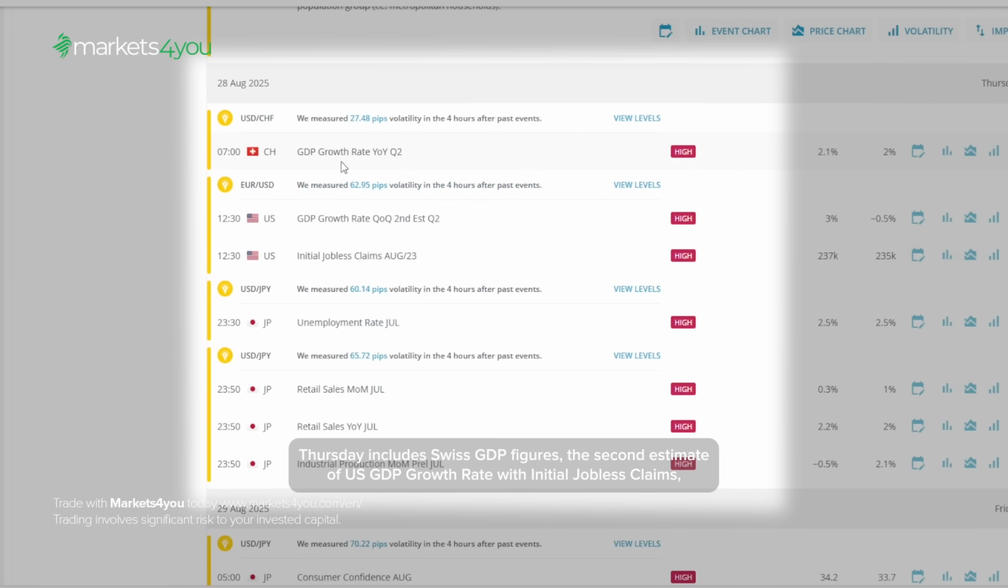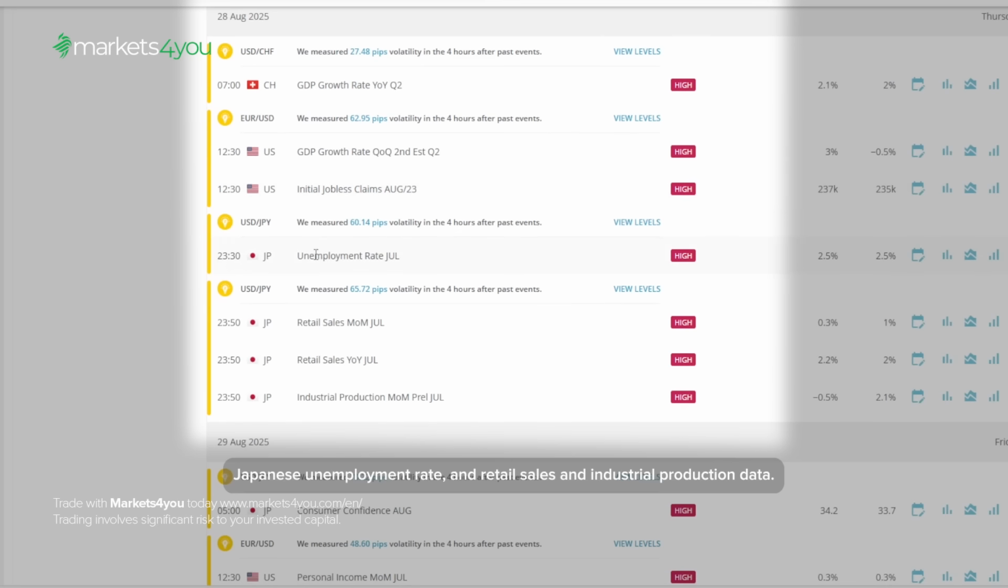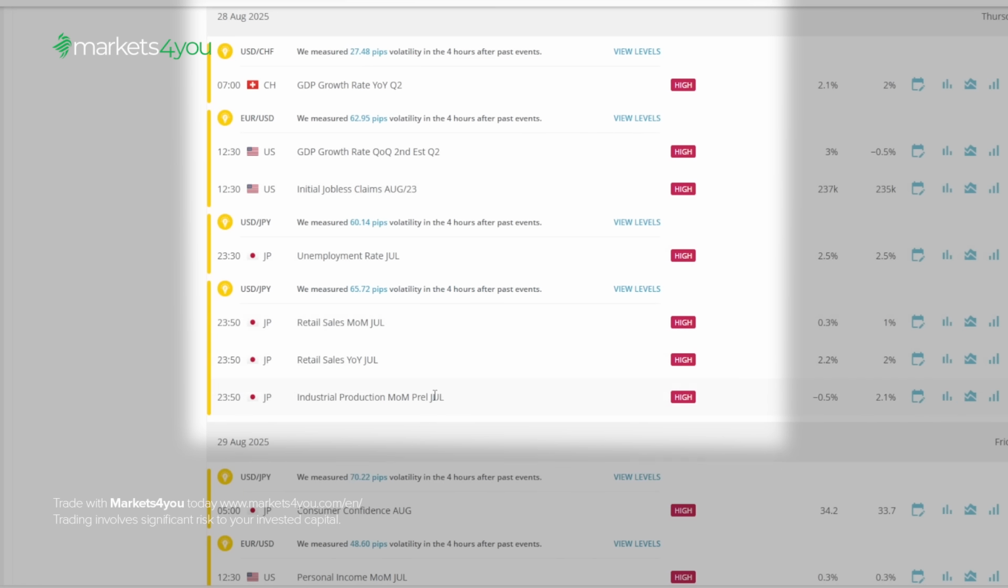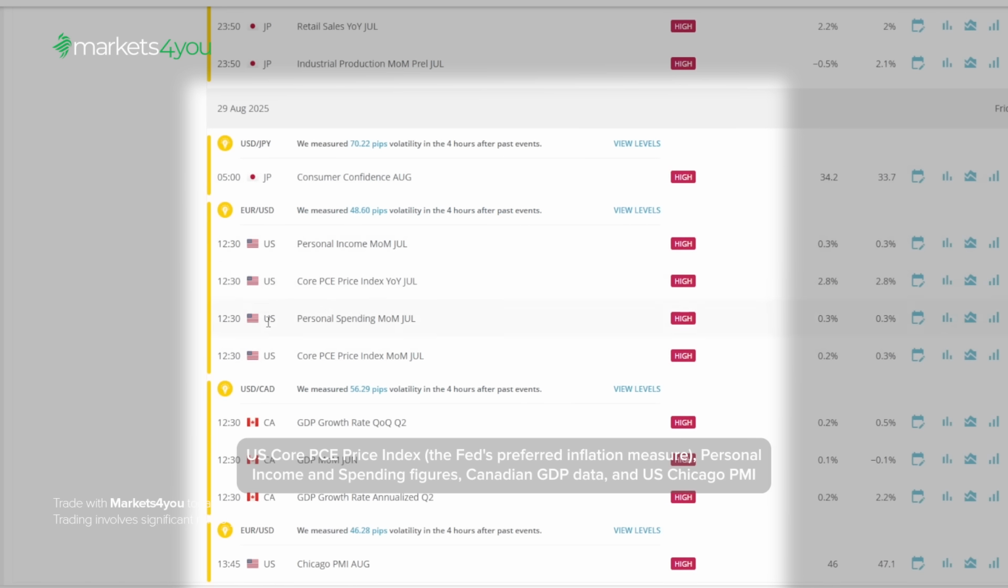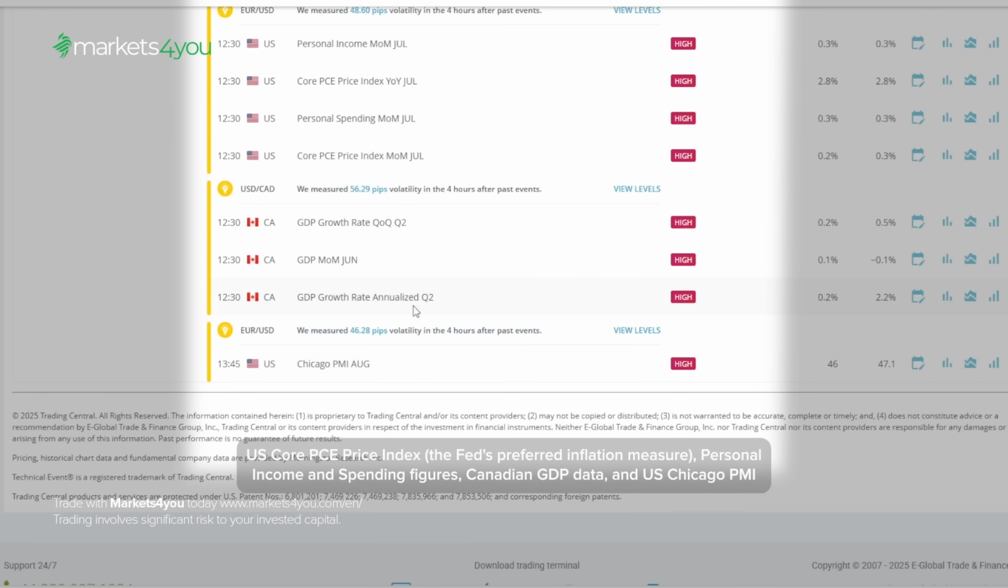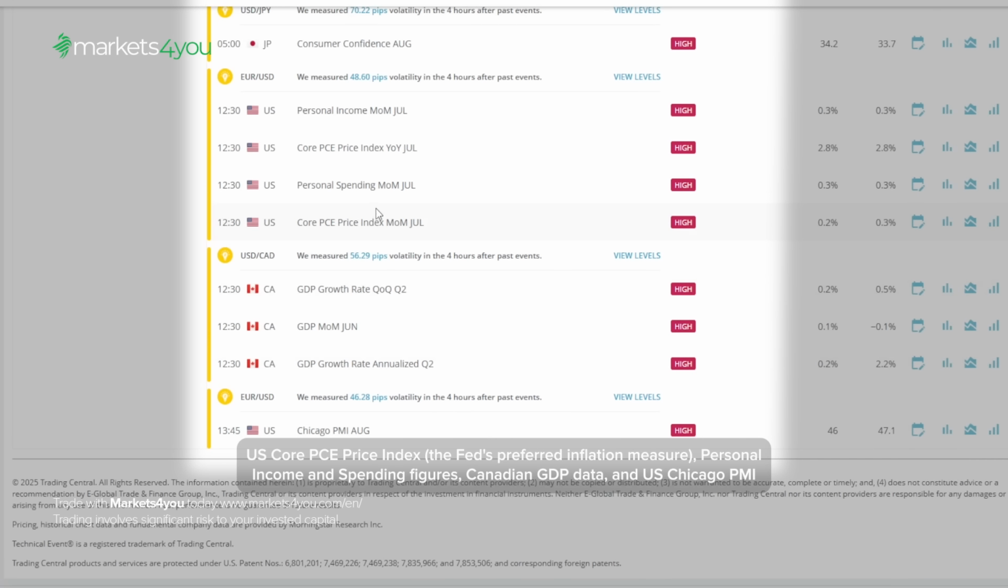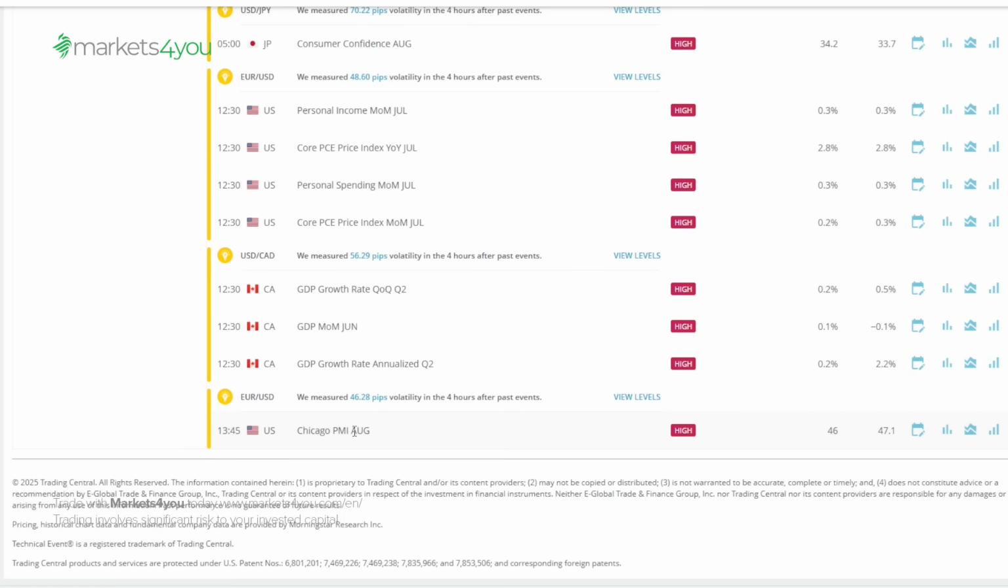Thursday includes Swiss GDP figures, the second estimate of US GDP growth rate with initial jobless claims, Japanese unemployment rate, and retail sales and industrial production data. Friday concludes with Japanese consumer confidence data, US core PCE price index, the Fed's preferred inflation measure, personal income and spending figures, Canadian GDP data, and US Chicago PMI.